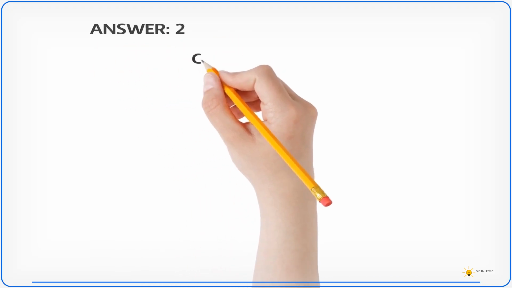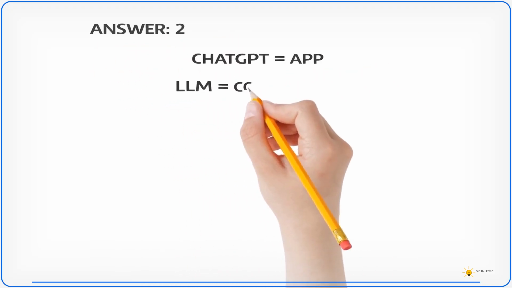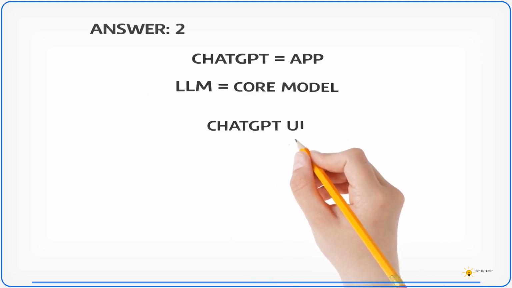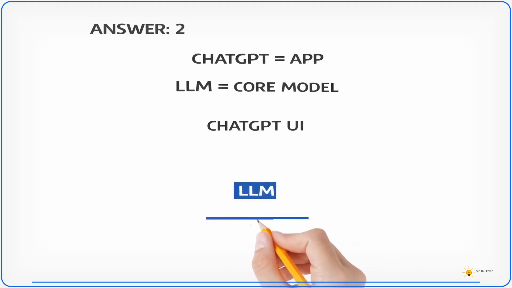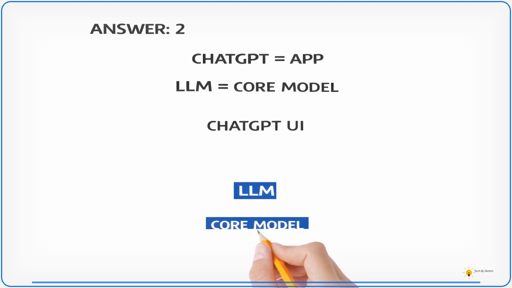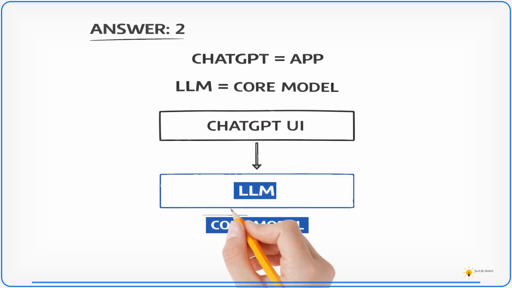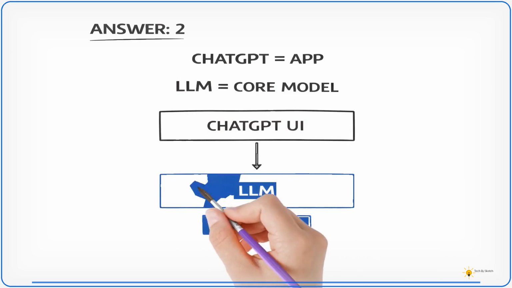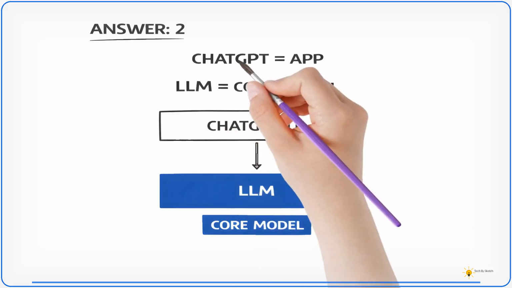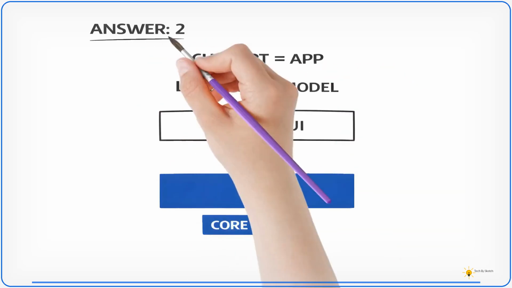The correct answer is 2. Large language models. ChatGPT is an application built using large language models that can understand prompts and generate human-like responses. That is why it can answer questions, summarize, explain, and create content.